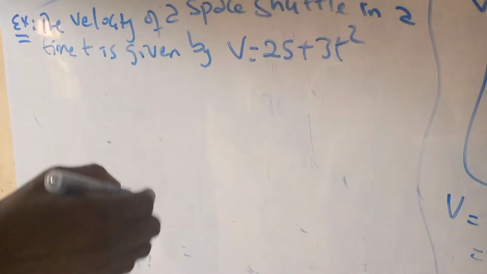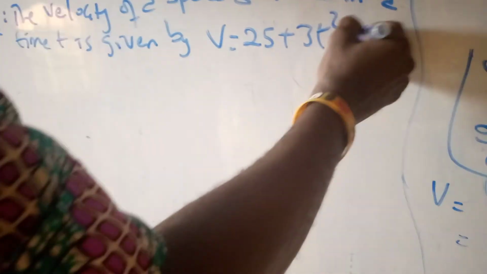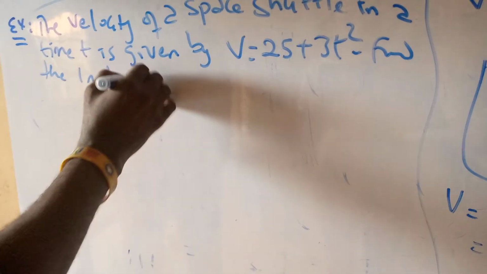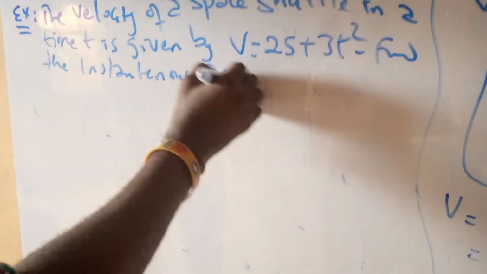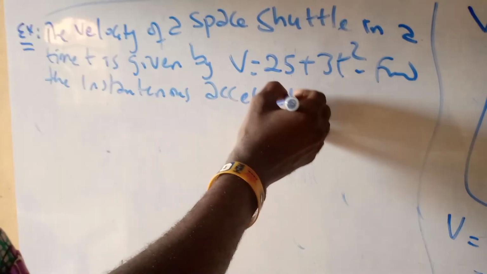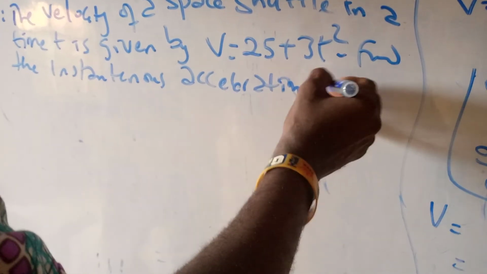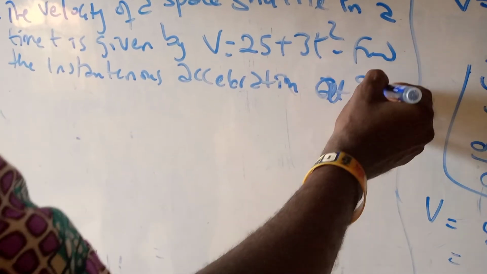Find the instantaneous acceleration at 9 seconds.